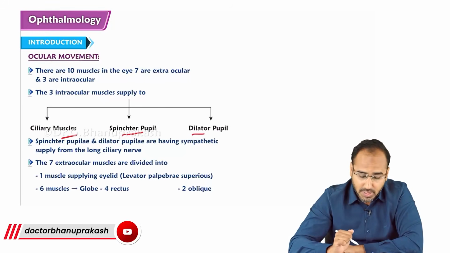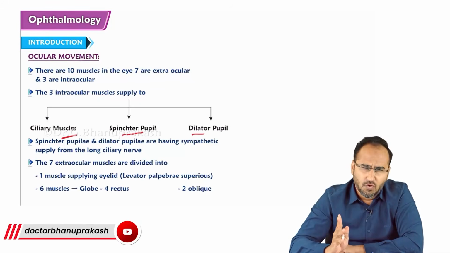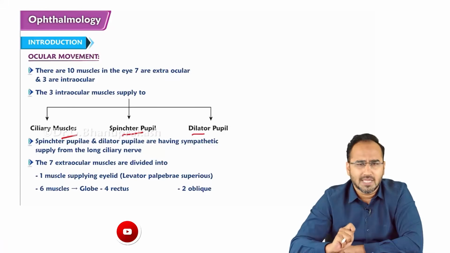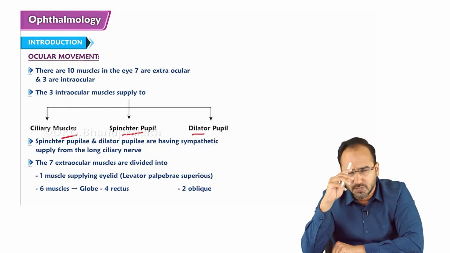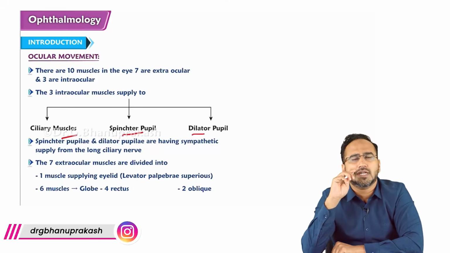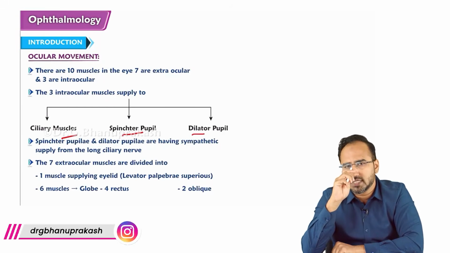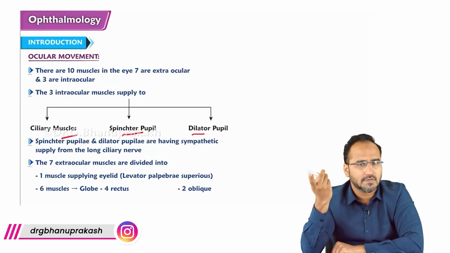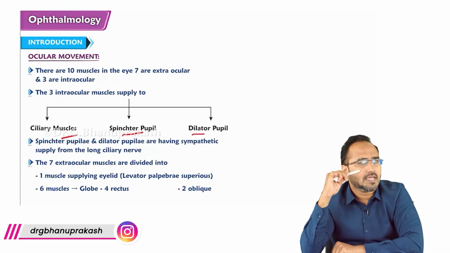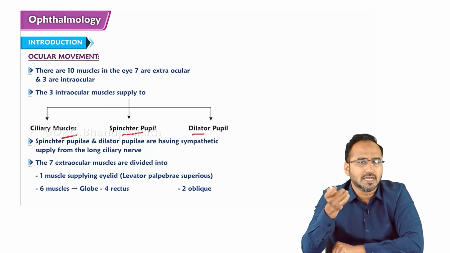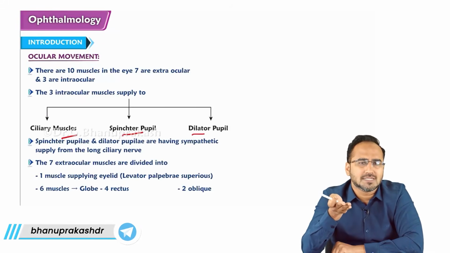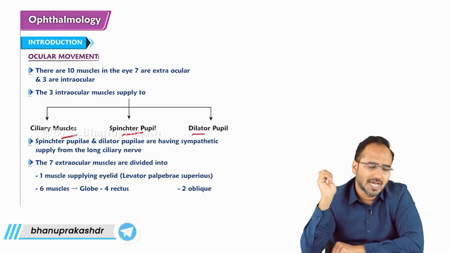Whereas the 7 extraocular muscles are what? 4 rectus, 2 oblique, 1 supplying the eyelid. 4 rectus: superior rectus, inferior rectus, medial rectus, lateral rectus. Superior oblique, inferior oblique. So 4 rectus muscles and 2 oblique are done. And 1 supplying the eyelid, which is what? LPS. What is LPS? Levator palpebrae superioris.